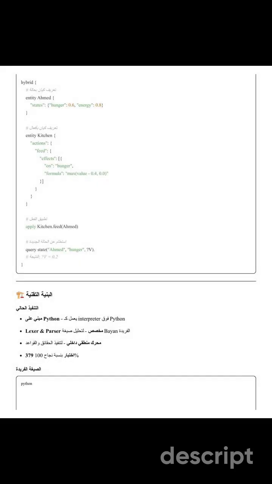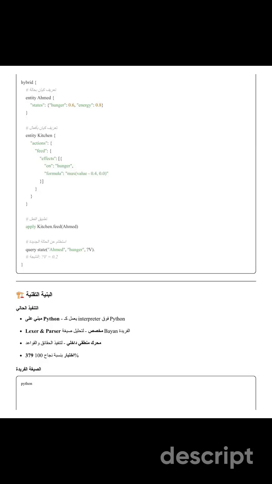Let me continue with the entity system demonstration. We define an Ahmed entity with states for hunger at 0.6 and energy at 0.8. Then we define a kitchen entity with actions. The feed action has effects on the hunger state using a formula that reduces hunger by 0.4. We apply the action with kitchen.feed on Ahmed, then query his new hunger state. The result shows hunger reduced to 0.2.